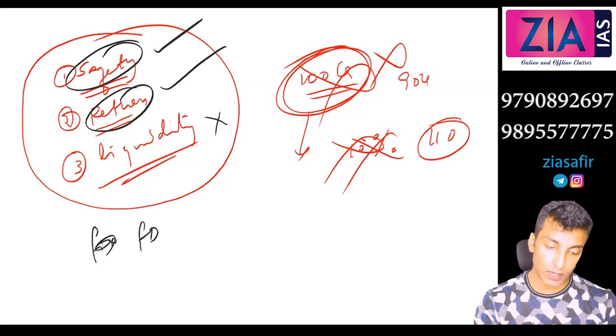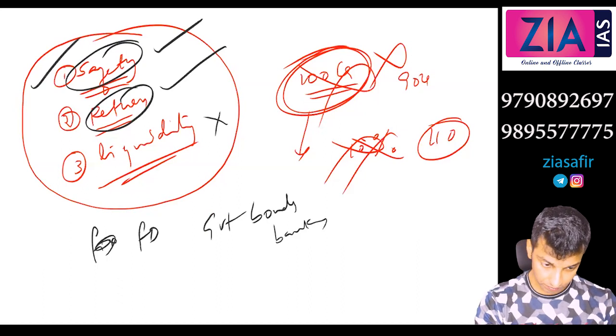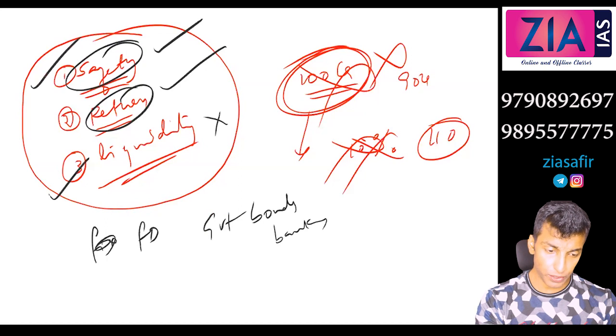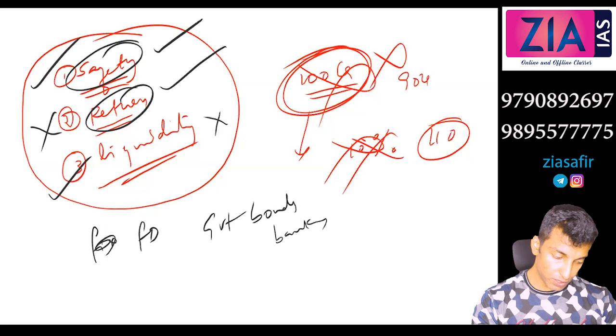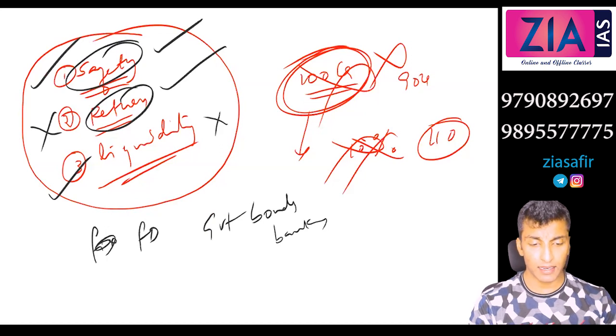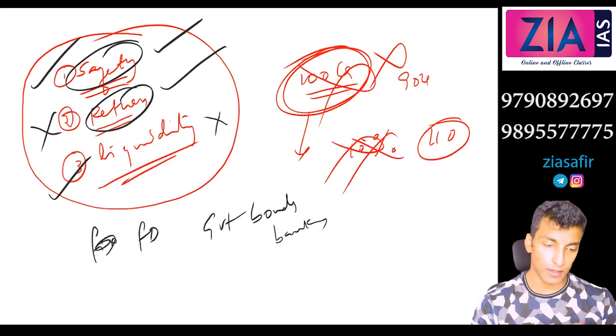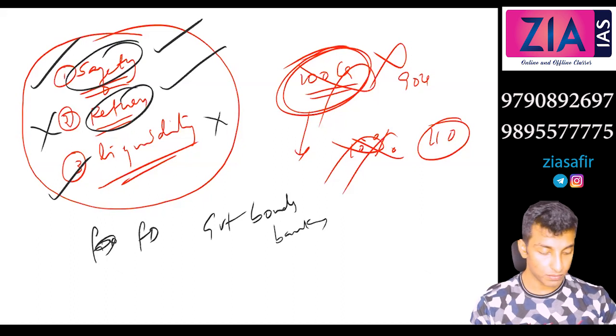Or if you go for government bonds, it is safe and liquid also, but you don't have the return. Return is very less. But when it comes to mutual fund, it provides the best deal with all three. Although a little bit of risk is there, still the risk-reward ratio is higher, and liquidity is also high,